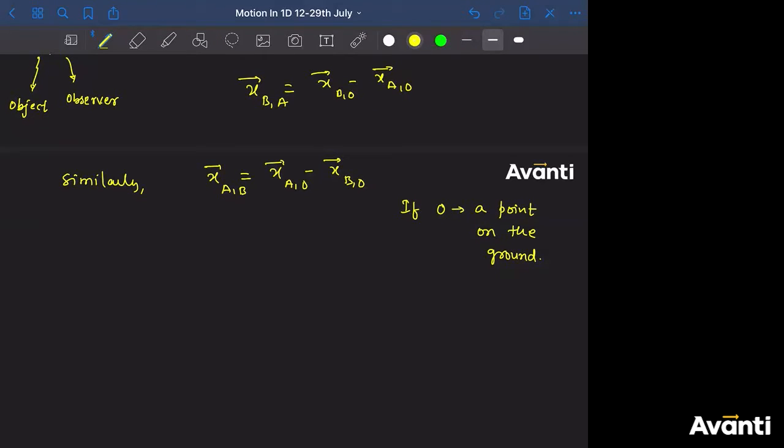What does that mean? If you're writing x_{a,o} as x_a only, that means I'm considering the position of A with respect to ground, a known point on the ground.